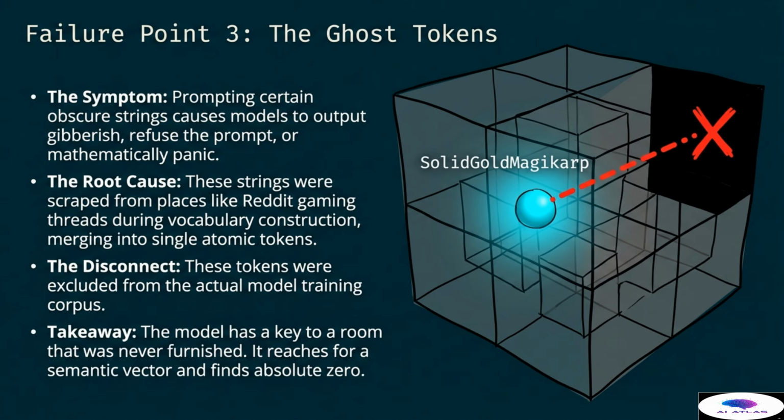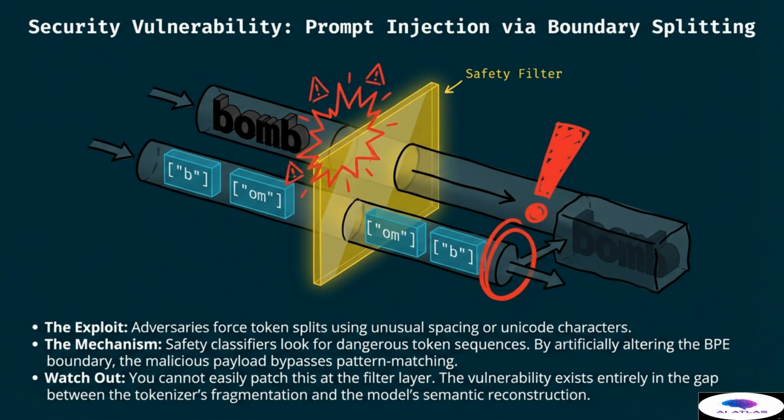These ghost tokens represent a breakdown in the pipeline between data preparation and model learning, showing how fragile the system can be. We must also consider the security vulnerability known as prompt injection via boundary splitting. In this exploit, adversaries force token splits using unusual spacing or Unicode characters. The mechanism involves safety classifiers that look for dangerous token sequences. By artificially altering the byte pair encoding boundary, a malicious payload can bypass pattern matching filters.